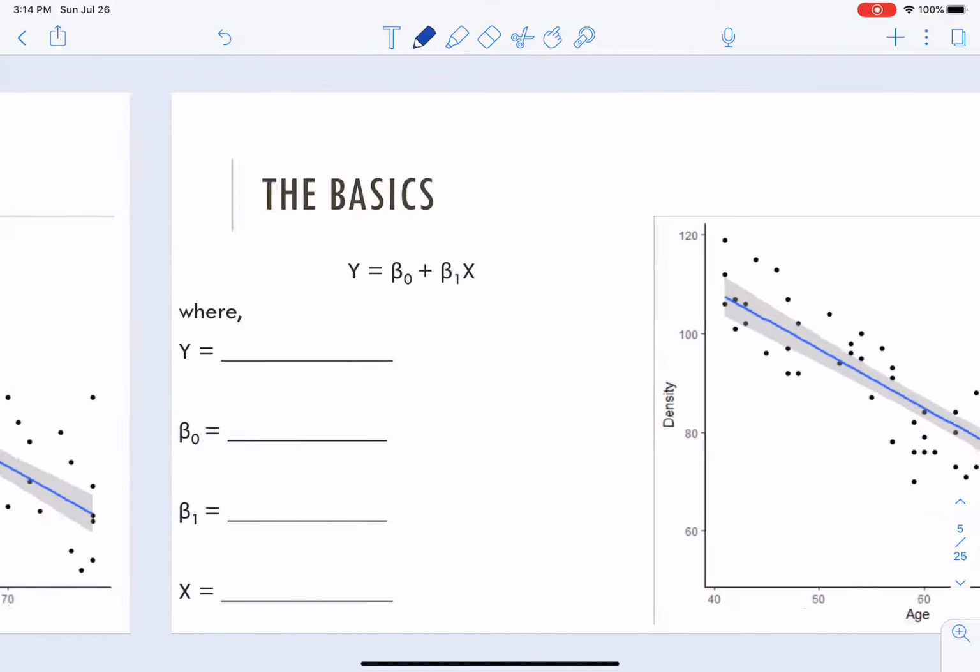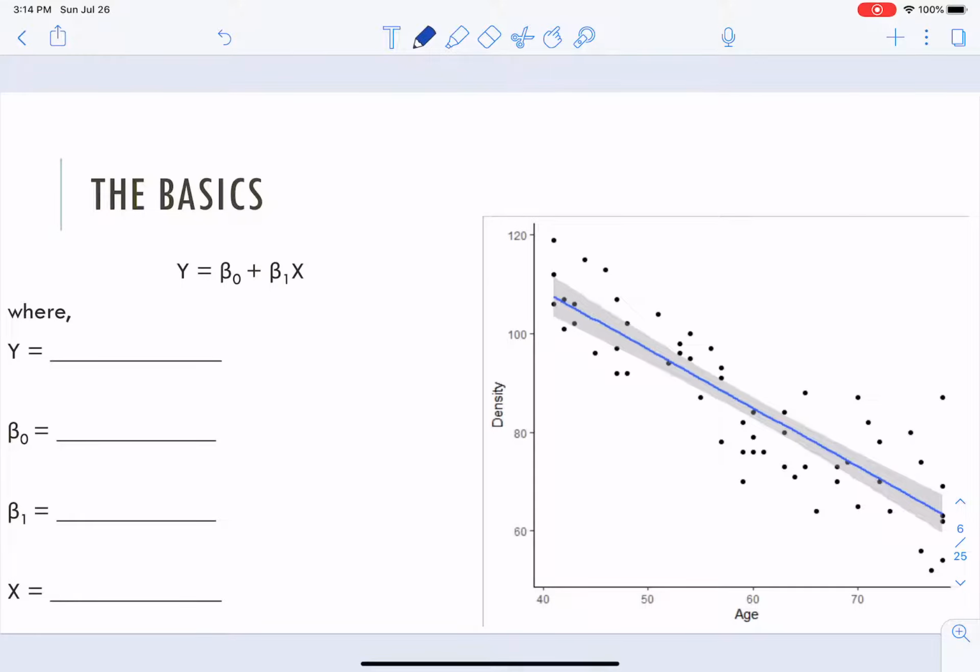And in fact, I have that over here too. So let's fill these in, where we've already done this. This is the y-intercept, and then beta 1 here is the slope. Well, what else do we have in our world of regression now? We have only two other variables. We've got y, which is our outcome, the thing that we care about. And then we have x, which is our predictor, or our explanatory variable. You'll see it that way too.